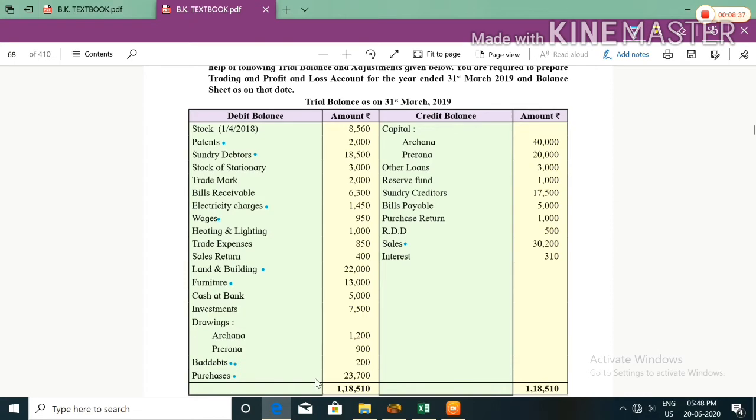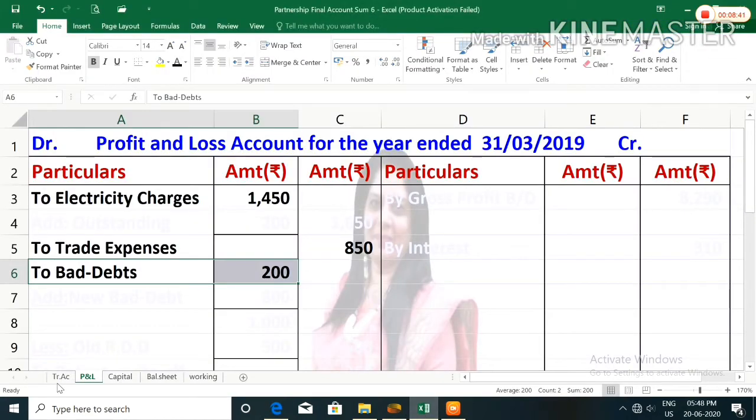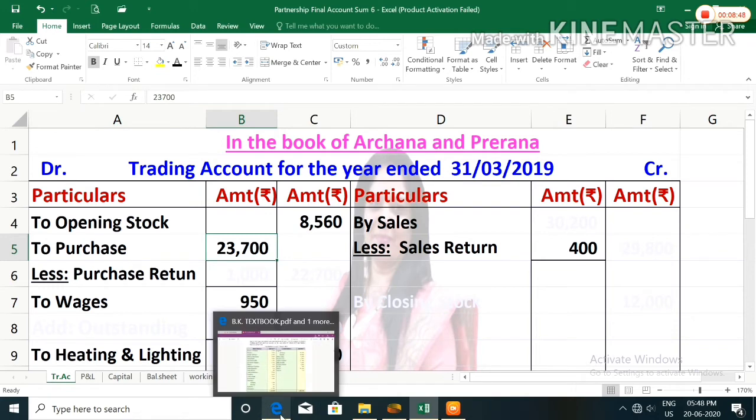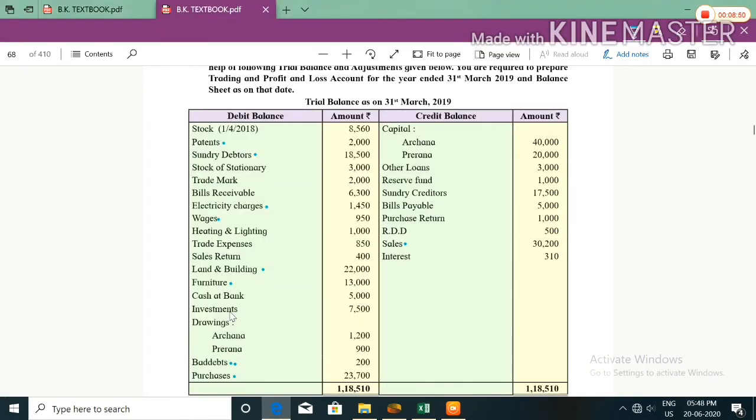Then purchases 23,700. Purchases will be recorded in trading account debit side. To purchases 23,700. So we have finished this debit side. Let's take the credit side.